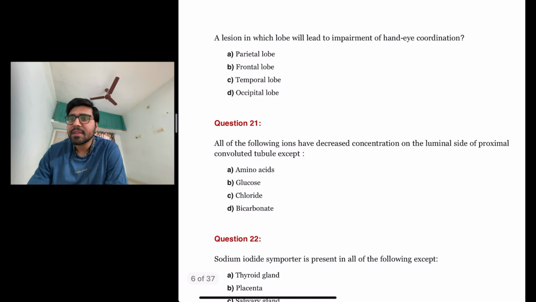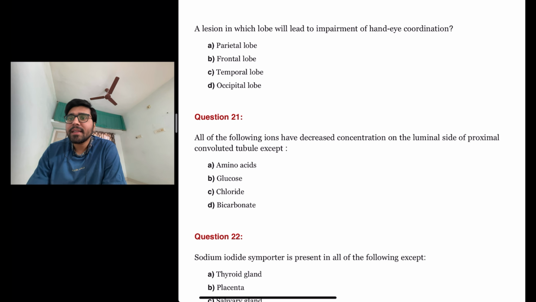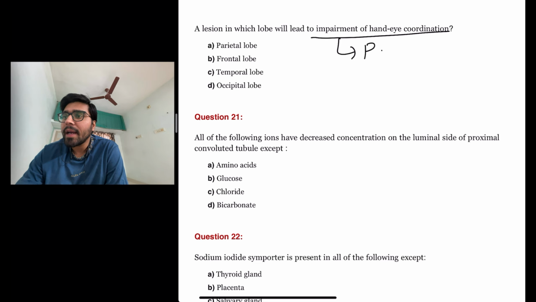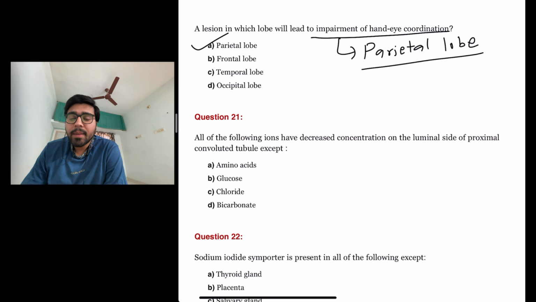The next question is: a lesion in which lobe will lead to impairment of hand-eye coordination? They are asking about the impairment of hand-eye coordination. The parietal lobe is responsible for hand-eye coordination. So a parietal lobe lesion is responsible for impairment of hand-eye coordination.